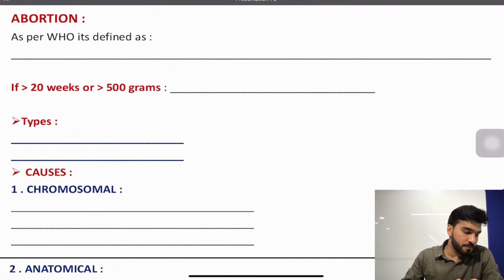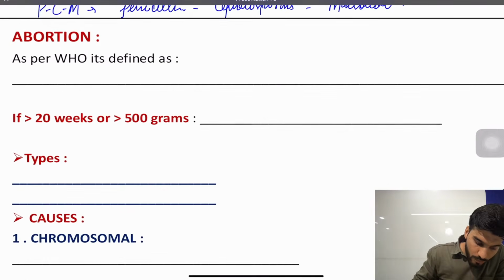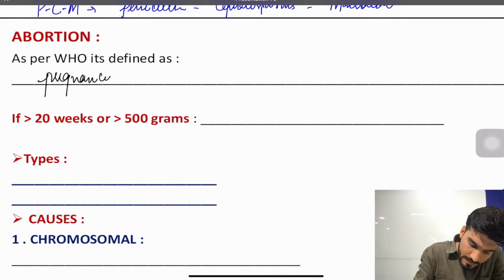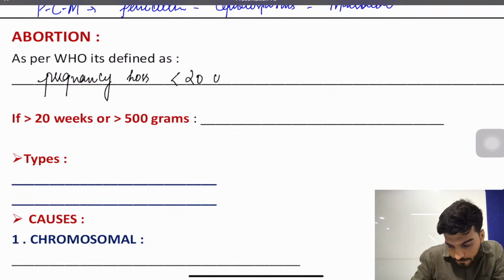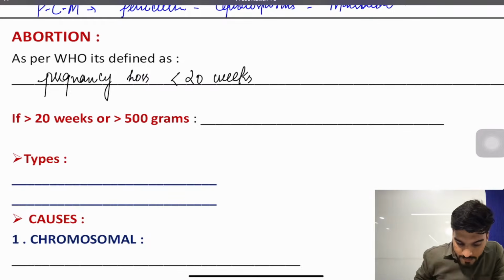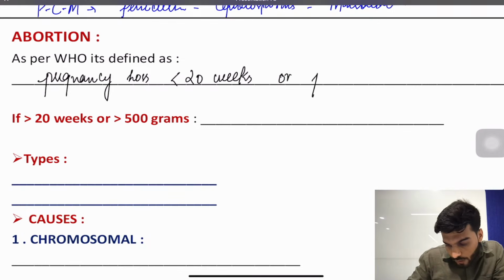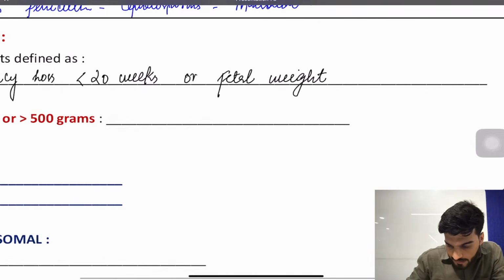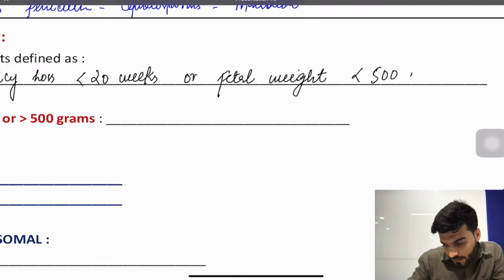Okay, now everything is clear so far. Now let's discuss what exactly abortion is. If we talk about the WHO definition of abortion, it means pregnancy loss less than 20 weeks, or when the fetal weight is less than 500 grams.